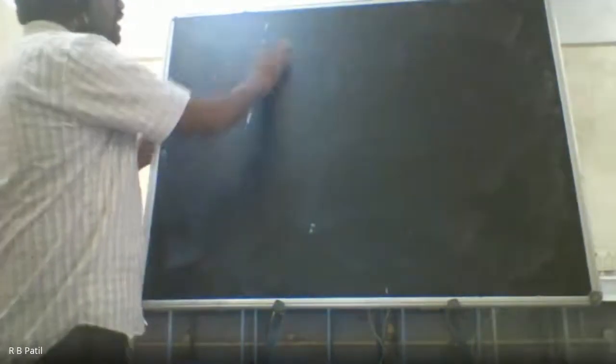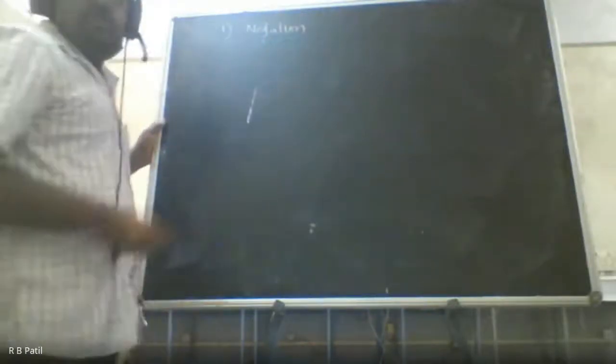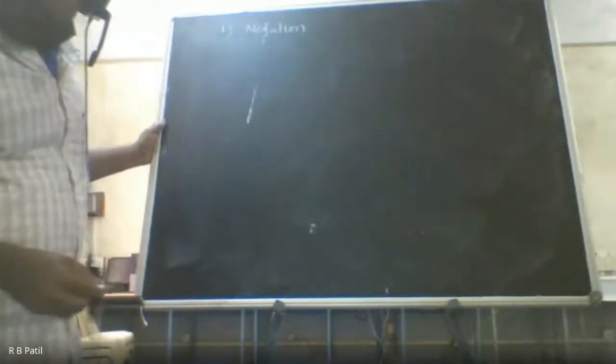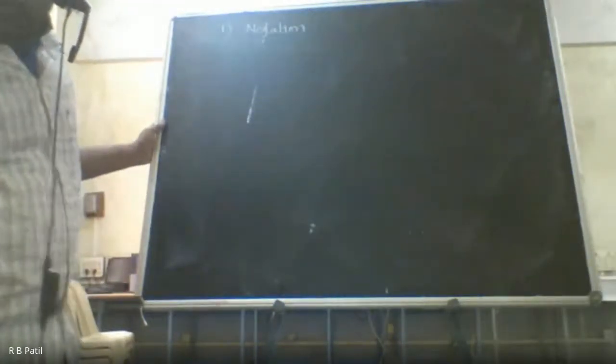I think you all can view the board properly. Can you view? Yes, sir. So now the first type of connector. I was saying that we are going to discuss the connectors. The first one is called negation. Can you see what I am writing onto the board? Is it visible to you all? Is it properly visible?